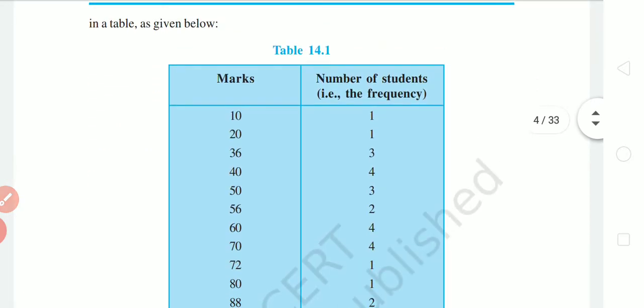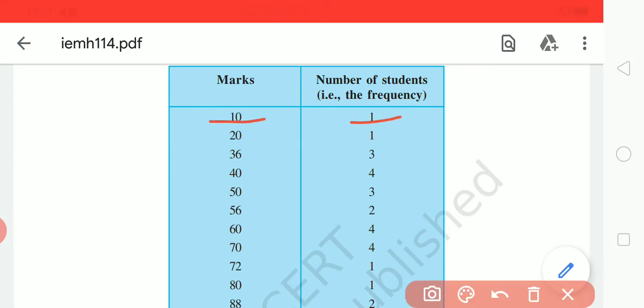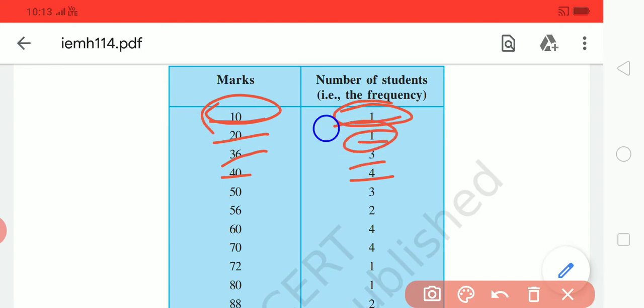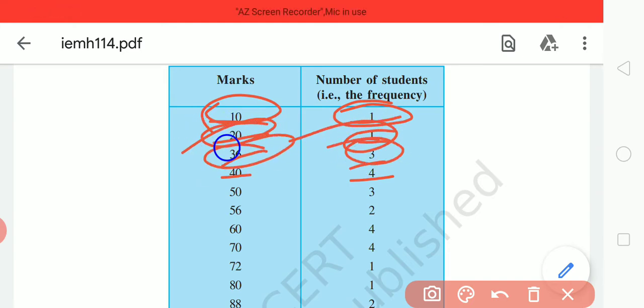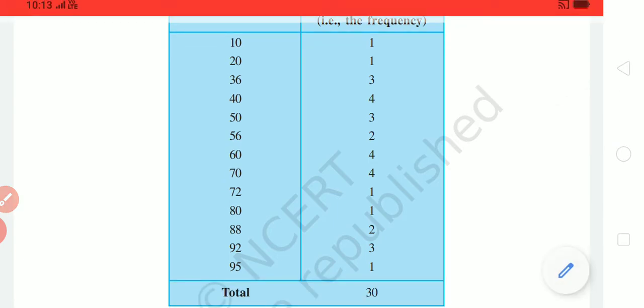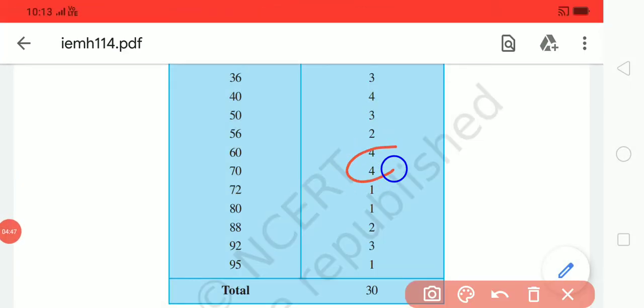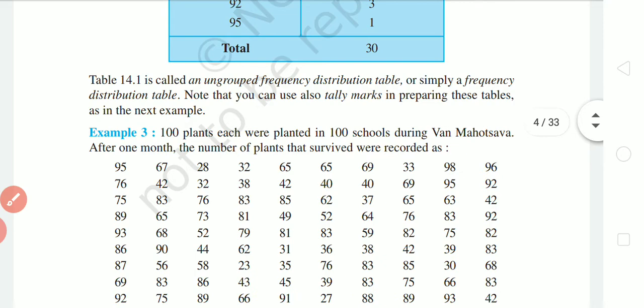So you can see here, this is the table: 10 marks were got by 1 student, 20 marks by 1 student, 36 marks by 3 students, 40 marks by 4 students. So this 1 is the frequency of 10, this 1 is the frequency of 20, this 3 is the frequency of 36, 4 is the frequency of 40, right? And if you are asked what is the greatest frequency, you can tell the number 4 here is the greatest frequency, of 60 and 70. So the maximum students got 60 and 70 marks, right? And this is the organization of the data.